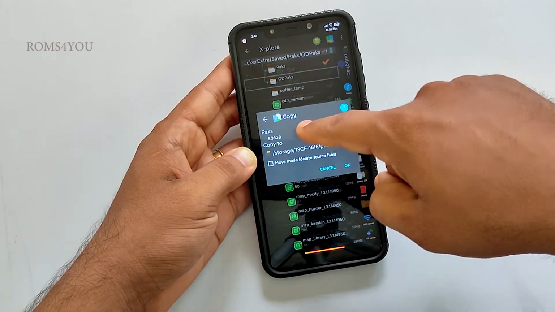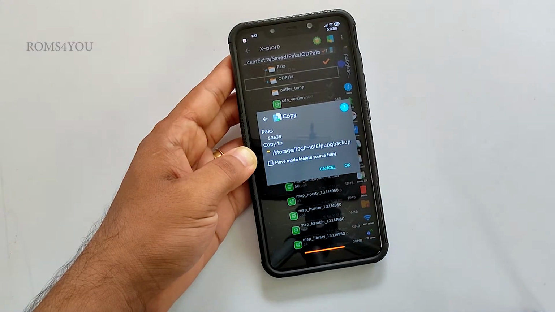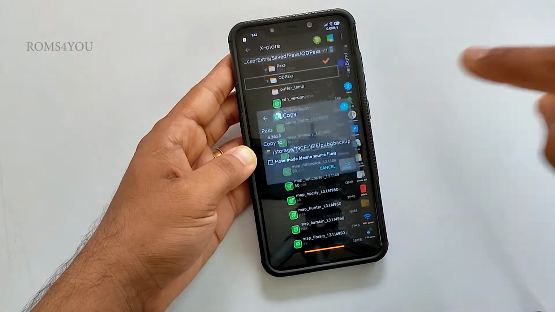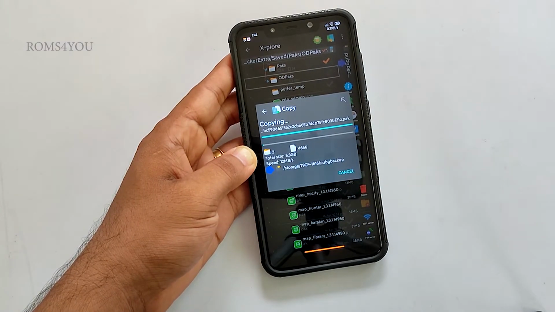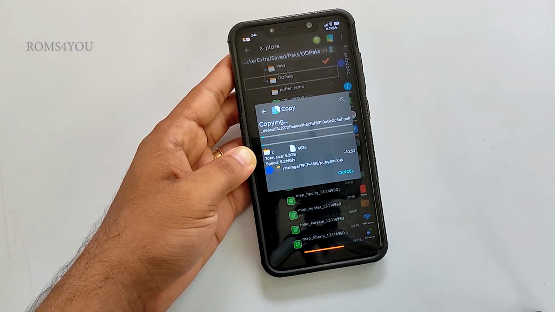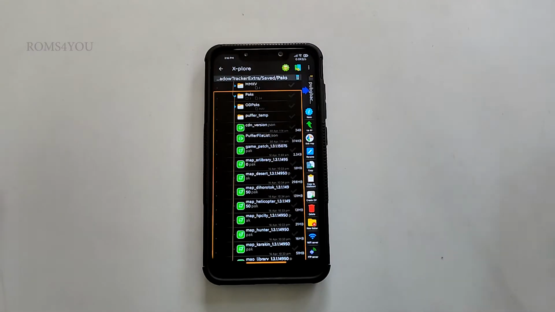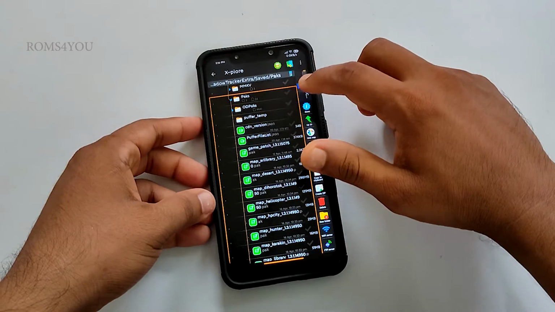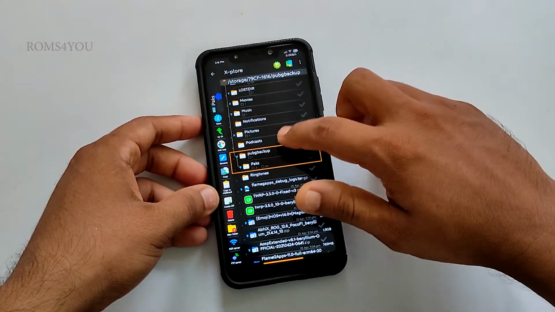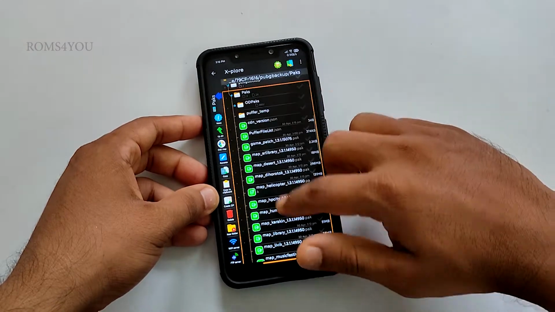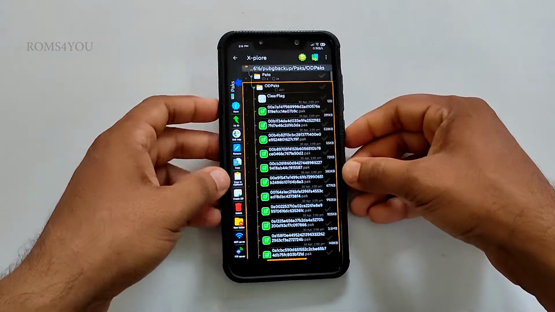Wait until copying finishes. The copying speed fully depends upon what kind of micro SD card standard you are using. Anyways, wait until it finishes. So now I have finished with copying. Let's verify the files by navigating into the PUBG backup folder. Yes, you will be able to see all the pack files like this.